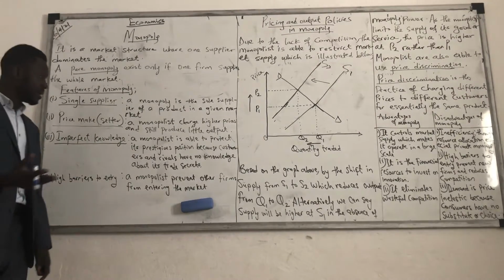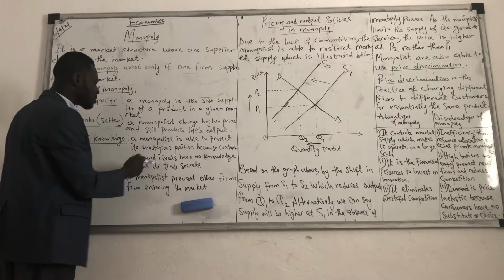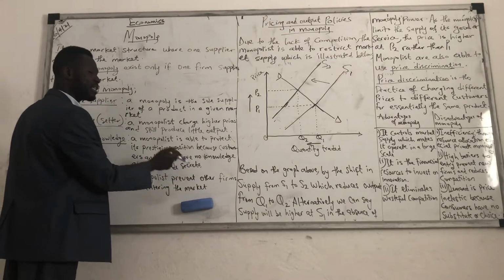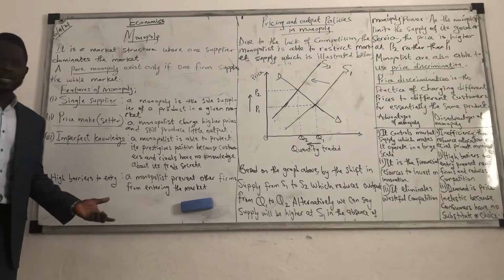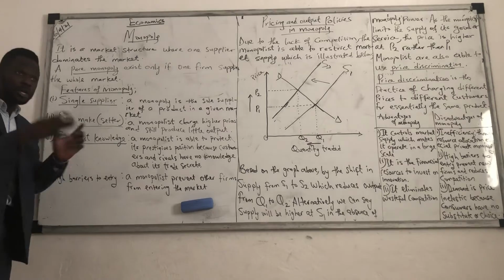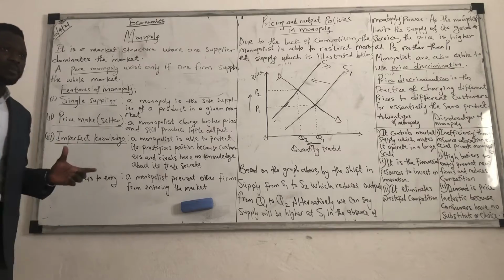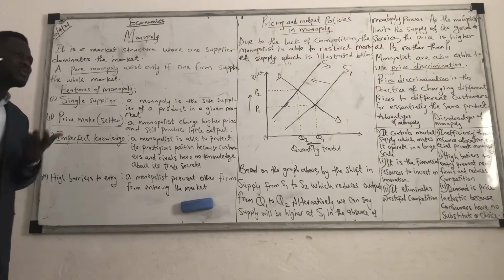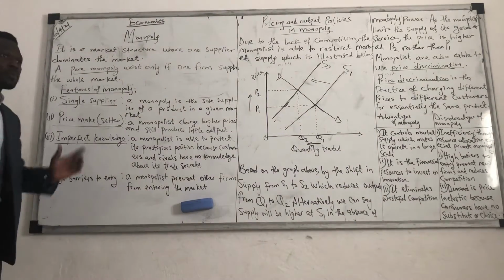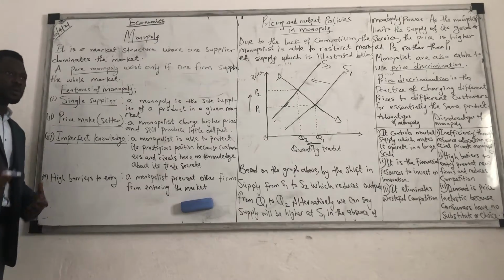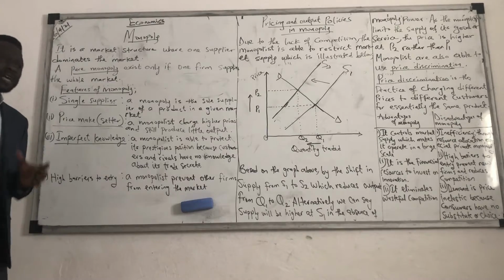You know what knowledge is, right? They said the monopoly is able to protect its prestigious position because customers and rivals have no knowledge about its trade secrets. In a monopoly, there are no rivals. The only people you can see in the monopoly are the consumers. We only buy what is available. We don't have knowledge about the trade. We only see the product and we buy. We can't question the product because it is the only product available. We can't question the service because it is the only service available.